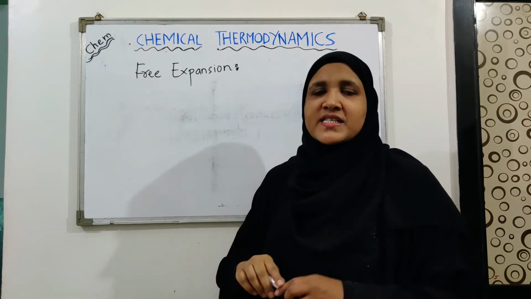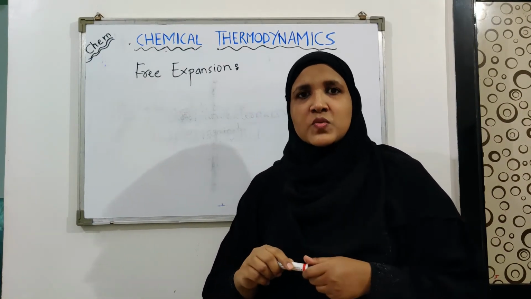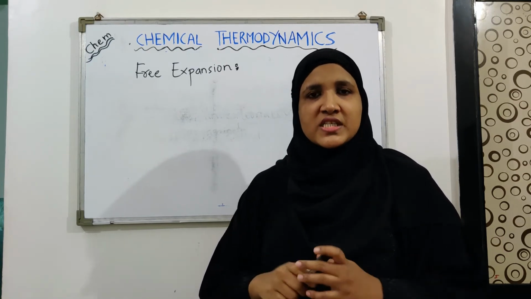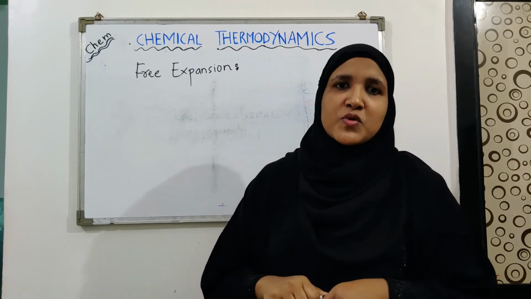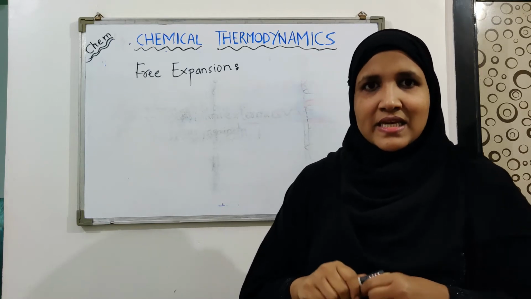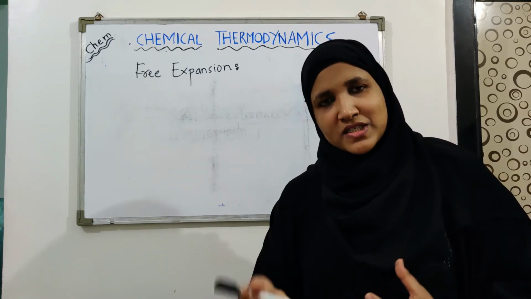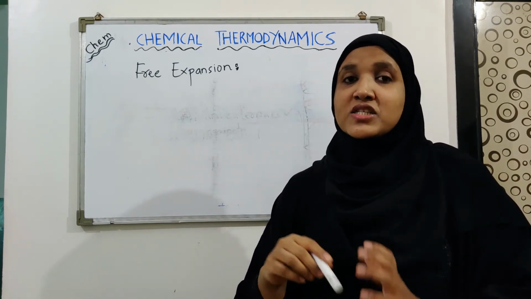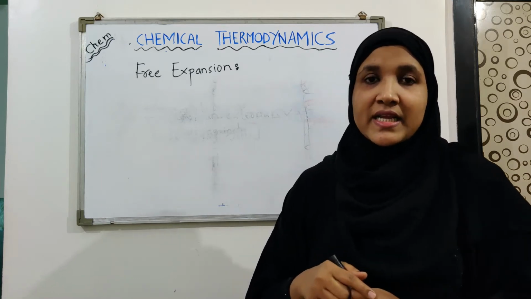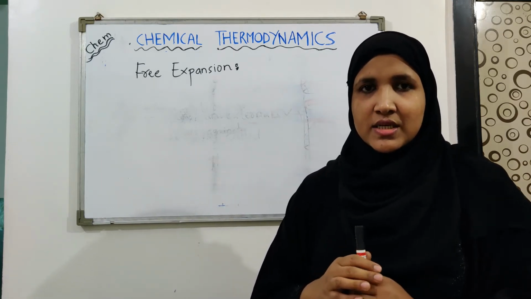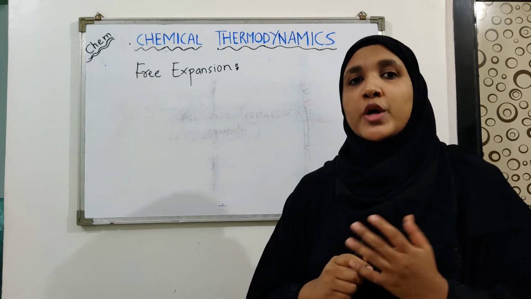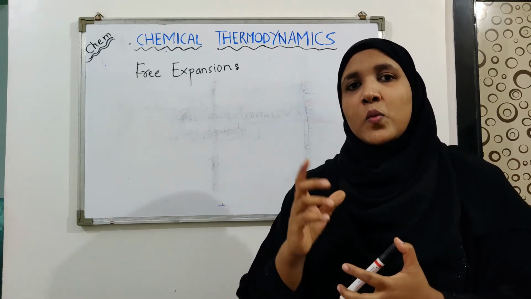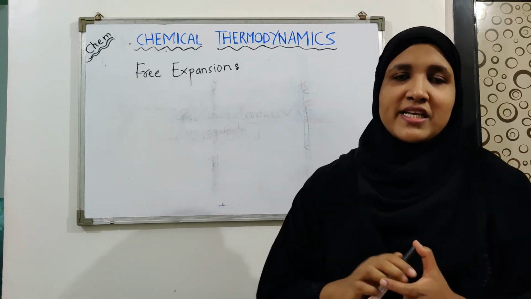Free expansion is a very simple topic. It is the expansion of a gaseous system against zero opposing force. It means a gas is undergoing expansion, but there is no opposing force acting on that expansion. So let's find out what would be the work done when free expansion takes place.